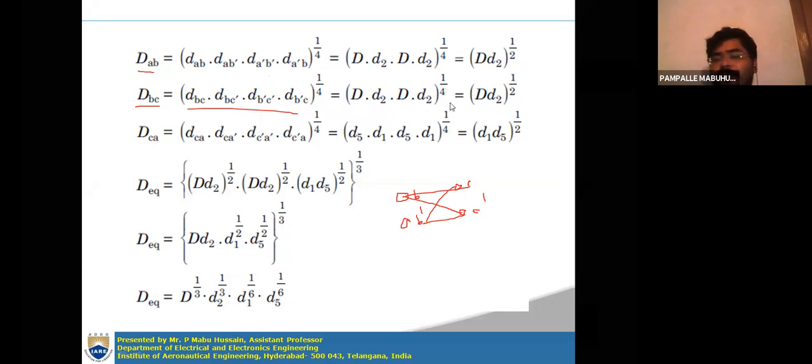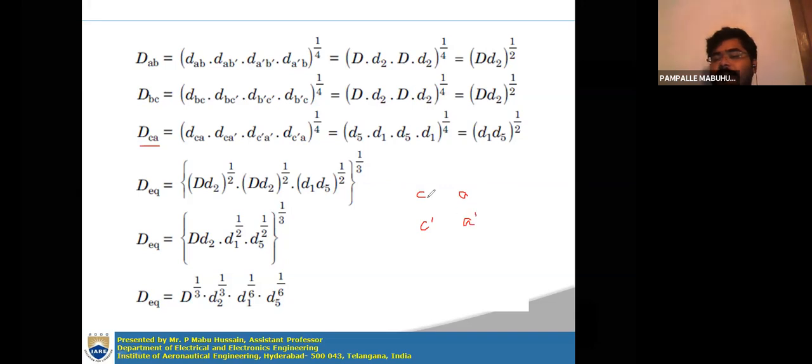So this final equation will be capital D into small d2 whole to the power of 1 by 2. Then DCA. DCA is the mutual GMD by considering conductors C and A. That means conductor C will have C and C dash, and A will have A and A dash.